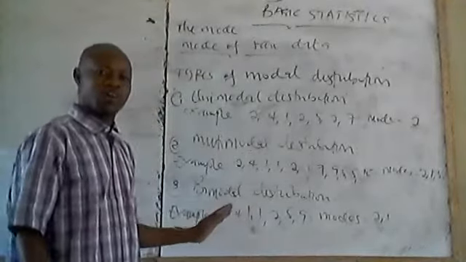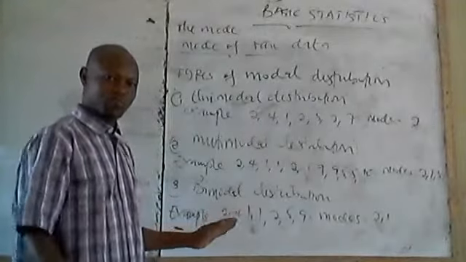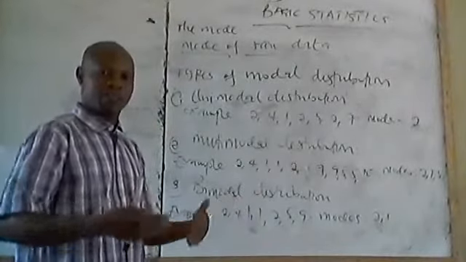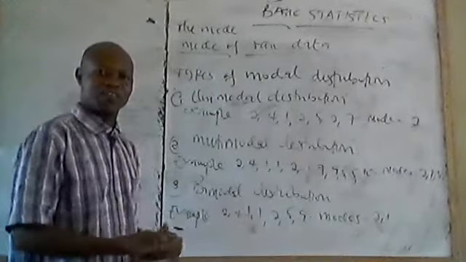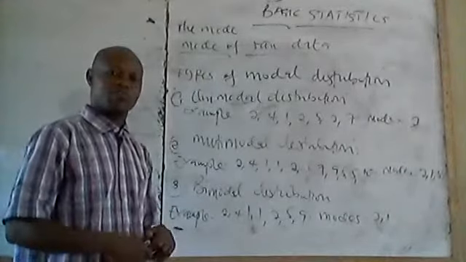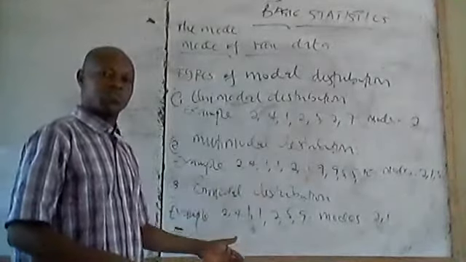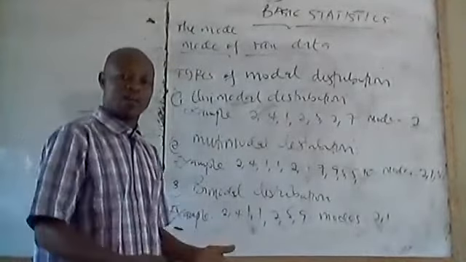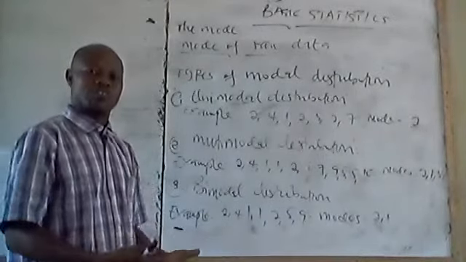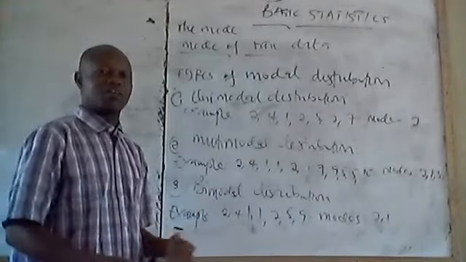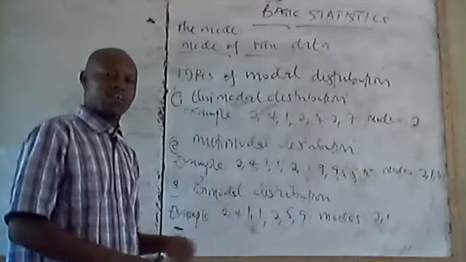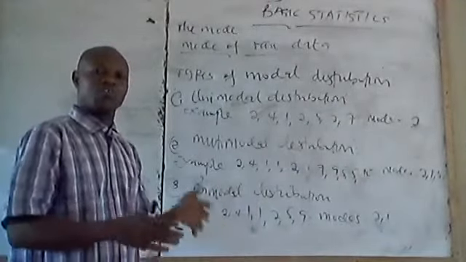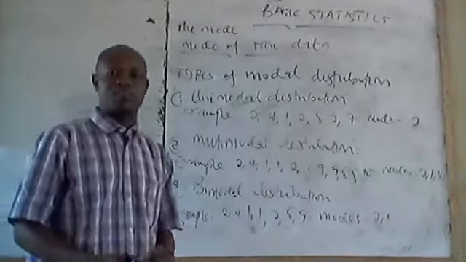You can go to that handout, or take any past question pamphlet, where you shall see this, and do more examples to help yourself. When you're doing your own reading, you can make your own set of data and find out whether it is unimodal, bimodal, or multimodal. Thank you for this introduction. We shall look at examples of how to calculate the mode of raw set of numbers. Thank you.